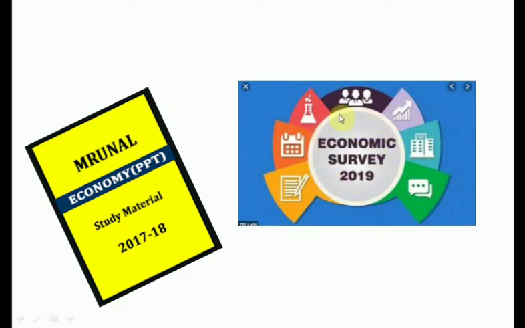See, there will be at least 2 or 3 questions directly from the economic survey. And I will tell you an example. In 2018, there was a question: which of the following talks about the term "sun meta preference"? Whoever had not studied the economic survey for 2018 would have thought, what does sun meta preference mean? It is a totally different terminology which was used in 2018's economic survey, and they had their own explanation for that. You should read those kinds of terminologies which come up in the economic survey, and the important facts they give.